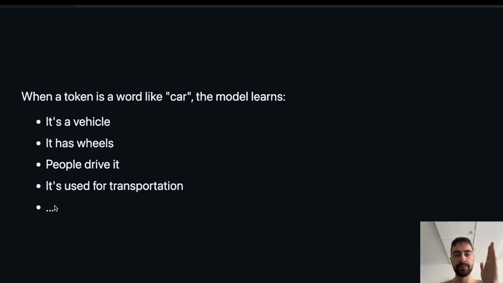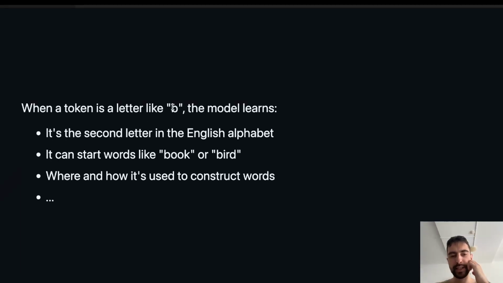It will maybe even associate brands like BMW and Lamborghini and other brands with the car. If a token is, for example, B, the model will learn that it's the second letter in the English alphabet. It can start words like book or bird. It also learns where and how it's used to construct words and many other concepts around the letter B.